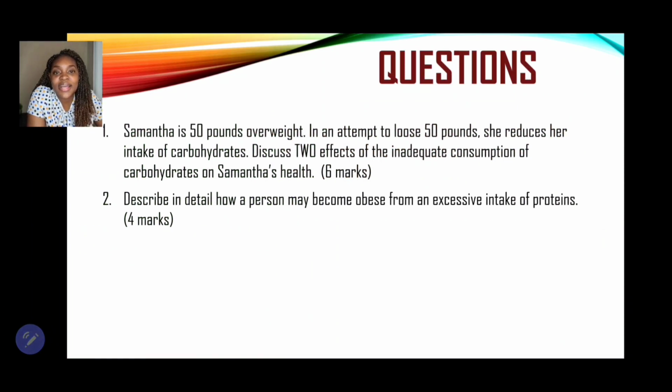Now let us look at our questions. Question 1. Samantha is 50 pounds overweight. In an attempt to lose 50 pounds, she reduces her intake of carbohydrates. Discuss 2 effects of the inadequate consumption of carbohydrates on Samantha's health. And also describe in detail how a person may become obese from an excessive intake of protein.